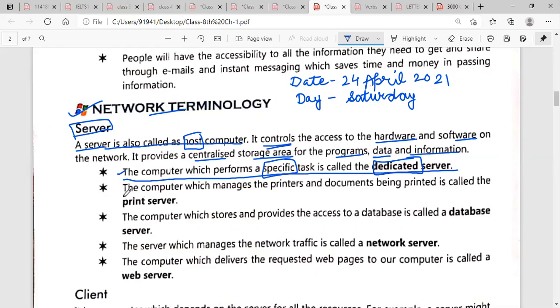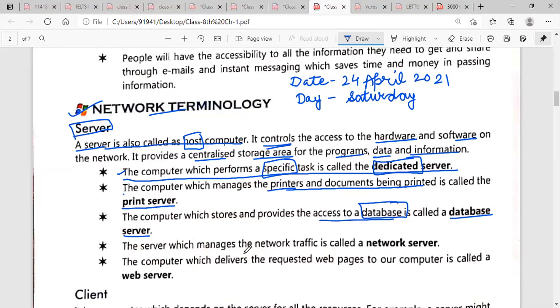Okay, next, a computer which manages the printer and documents being printed is called a print server. Now you can guess what a print server is. A print server is that computer which manages the printers and documents. Next, a computer which stores and provides access to the database is called a database server. Underline this word database. Now what is a database? A database is a collection of data.